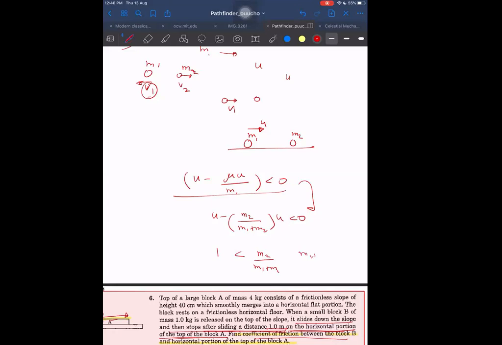I'm getting M1 plus M2 less than M2 again. M1 can never be less than 0, obviously.